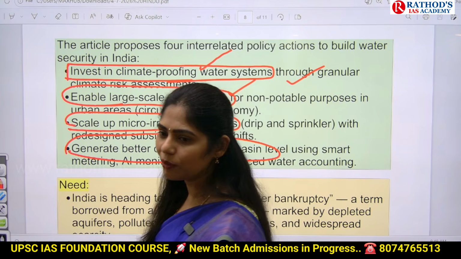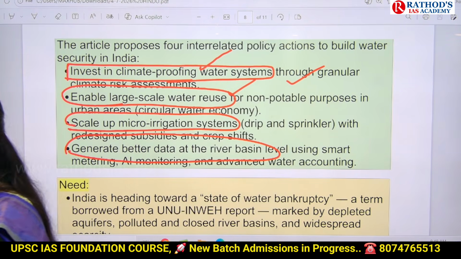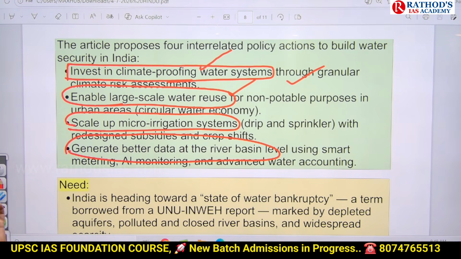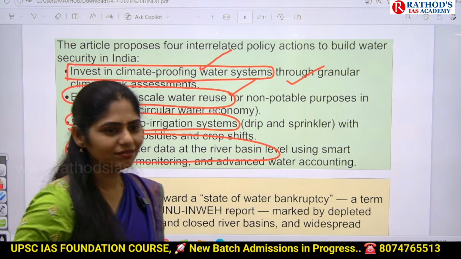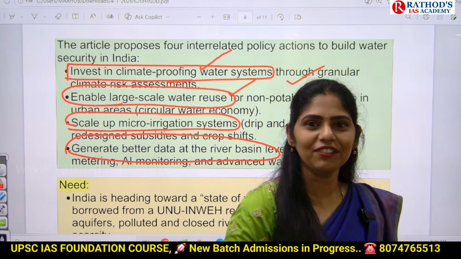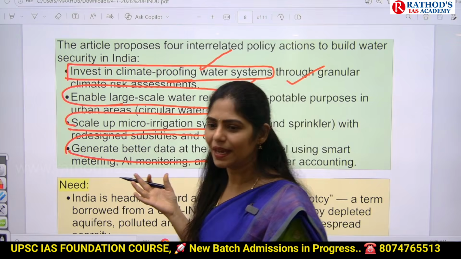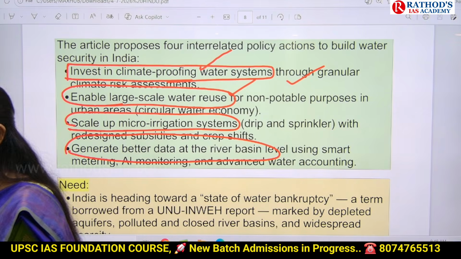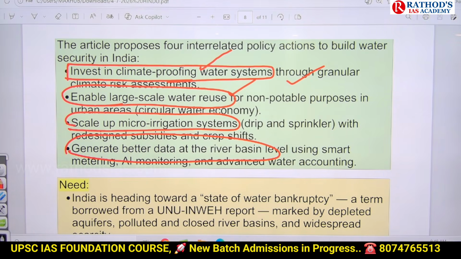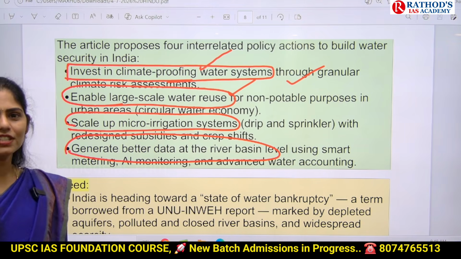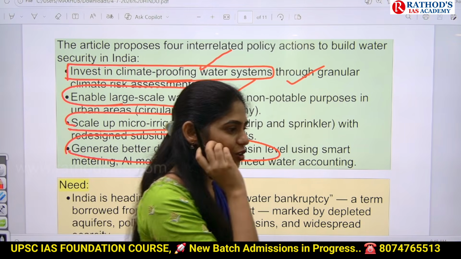For bath, how many liters of water will you use? In hostels, you can see, especially in girls' hostel, girls will enter into the bathroom. Even after 1 hour also they will not come, especially if they have to have the head bath. And you can imagine how many buckets of water get wasted, right?